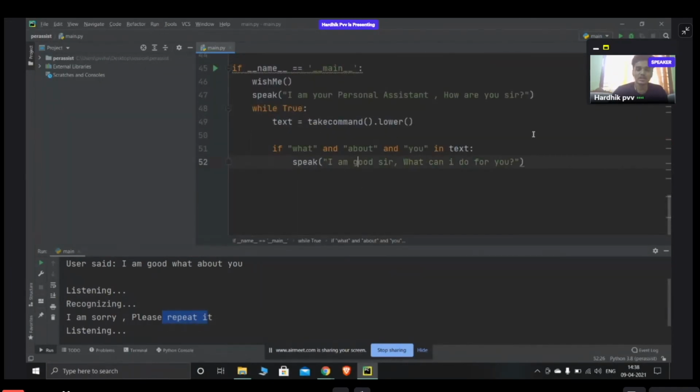Once I start to run it, it will keep running until I stop it, or until a function to stop it is called, which I'll teach later on, at the end. If you call that function, it automatically stops. Until then, I want it to listen to me and assist me. That's the reason I put the whole thing under while True, or else it would run only once and then kill itself.